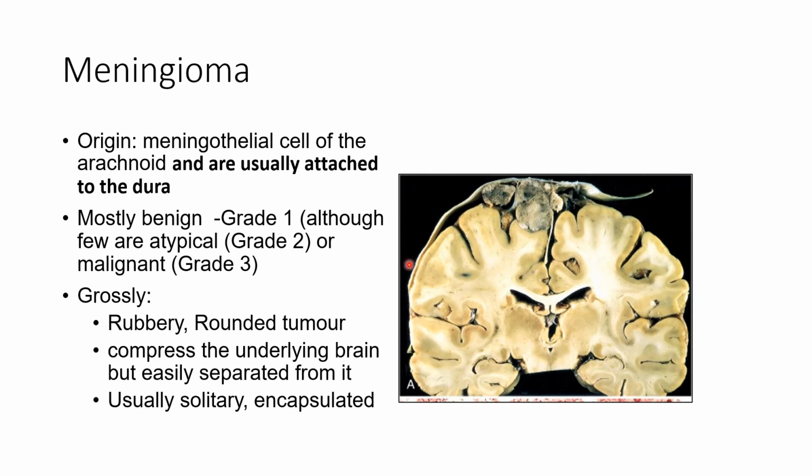You can see here, this is a layer of the dura, and these are the tumors. They are quite round and they are quite rubbery, and here you can see they are compressing the underlying brain. But you can actually separate the tumor from the brain. Okay, so they are mostly benign grade 1, although we can have atypical grade 2 or malignant meningiomas grade 3.